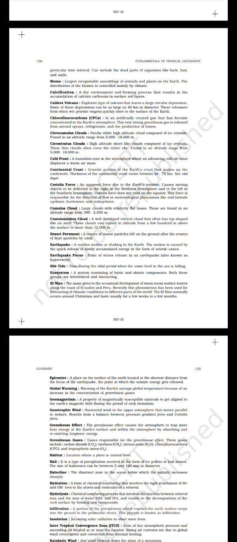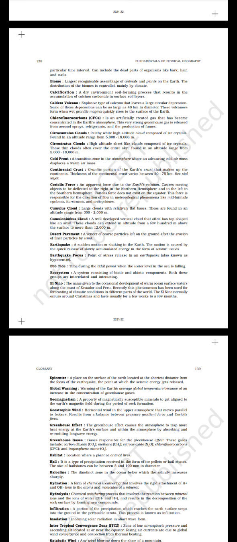Coriolis force, an apparent force due to the Earth's rotation, causes moving objects to be deflected to the right in the northern hemisphere and to the left in the southern hemisphere. Coriolis force does not exist on the equator. This force is responsible for the direction of flow in meteorological phenomena like mid-latitude cyclones, hurricanes, and anticyclones.